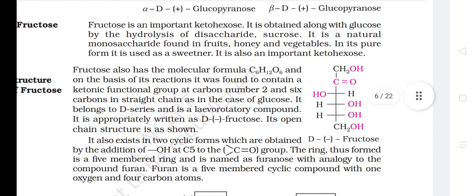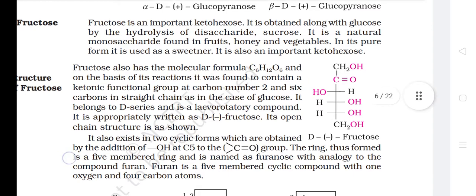Fructose. Fructose is an important ketohexose. It is obtained along with glucose by the hydrolysis of disaccharide sucrose. It is a natural monosaccharide found in fruits, honey, and vegetables. In its pure form, it is used as a sweetener. It is also an important ketohexose.